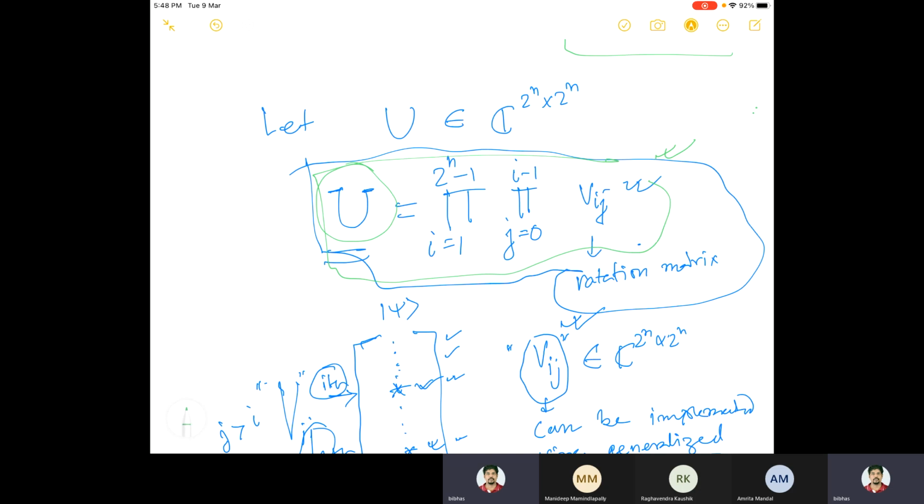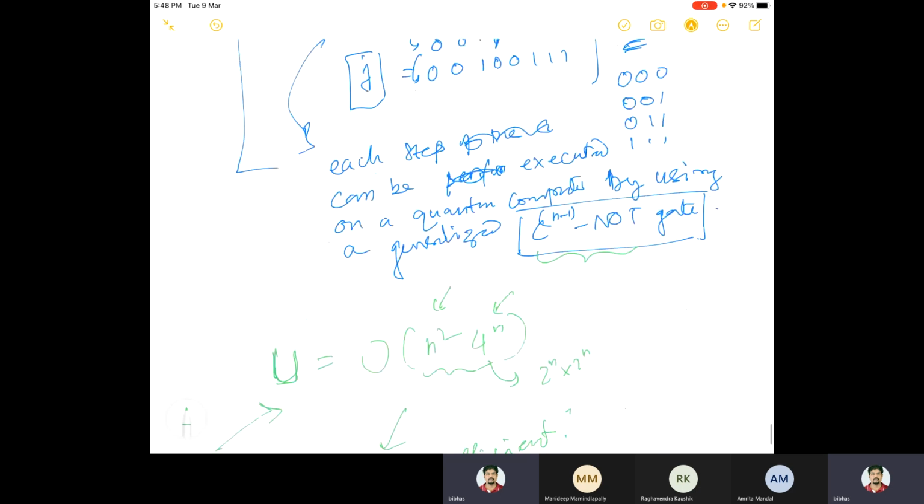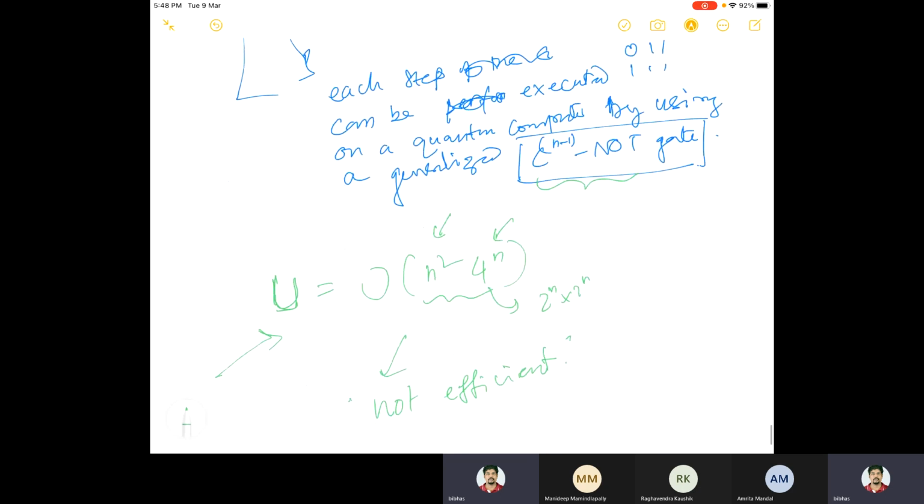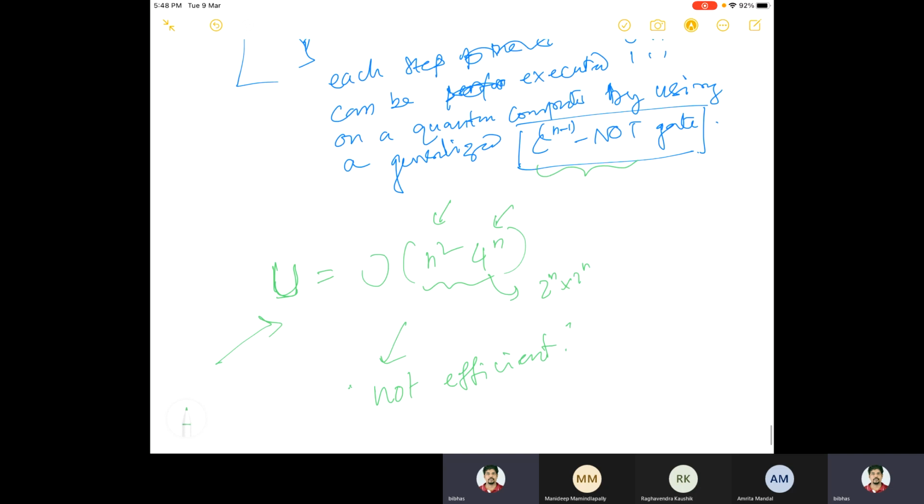There are actually other methods of doing this, but they are, I would say, worse than this one. If you read some matrix algebra or linear algebra books, you will see there is something called CS decomposition of a unitary matrix. Using that also you can factorize a unitary matrix, but that is also not very efficient. So there is a lack of implementation of U using efficient circuits. But on top of that, there is a hope. I'll tell you why.